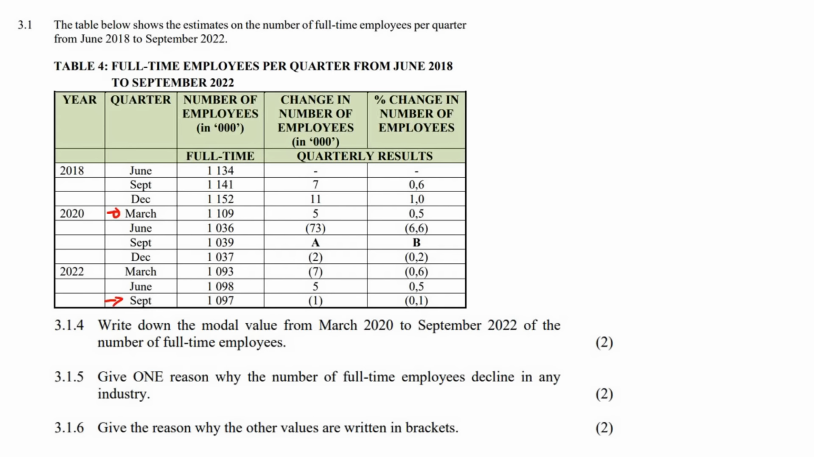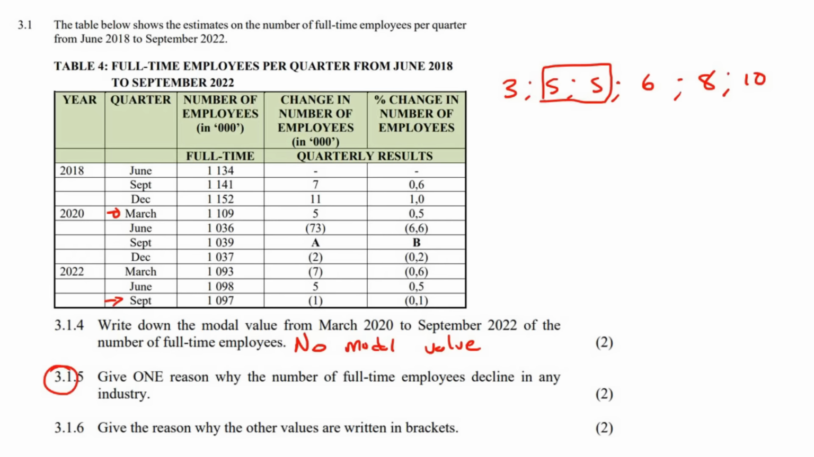Remember, a modal value is like this: 3, 5, 5, 6, 8, and 10. Now, some learners, they're like, oh, that's the mode because it's the most. No, the modal or the mode is the number that you see the most. So that would be the 5. You can see it happens twice. So if you look here, there is no number that appears more than once. So there is no modal value.